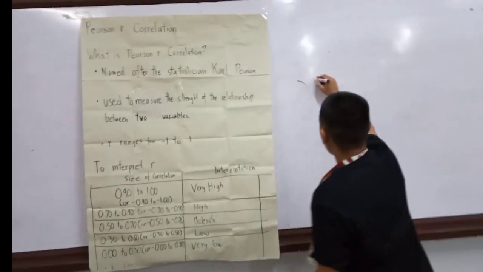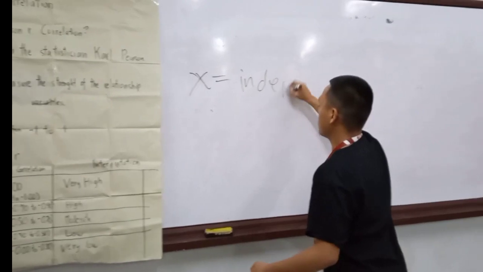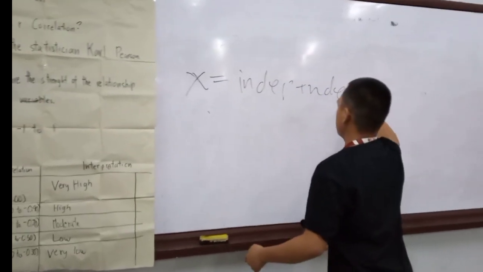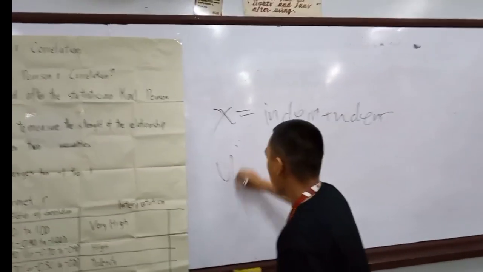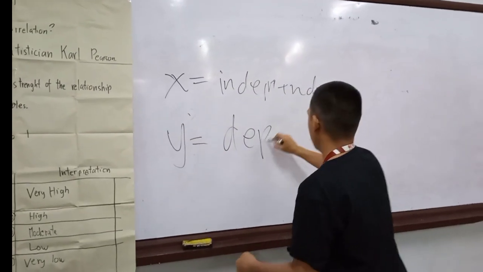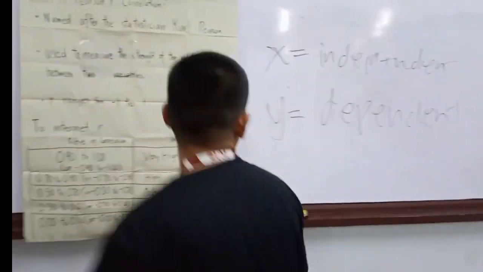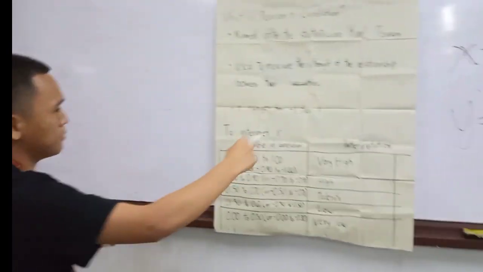So x equals the independent variable, and y equals the dependent variable.